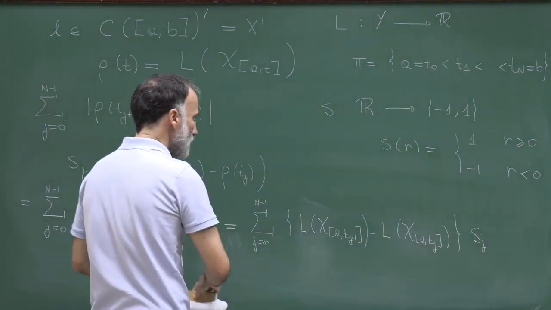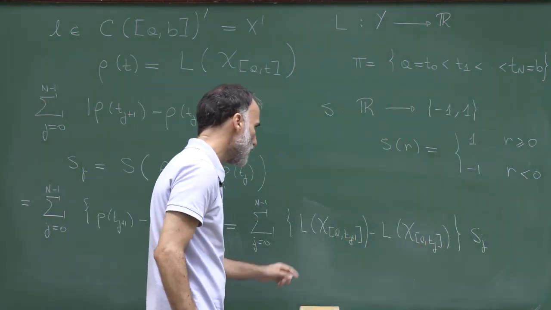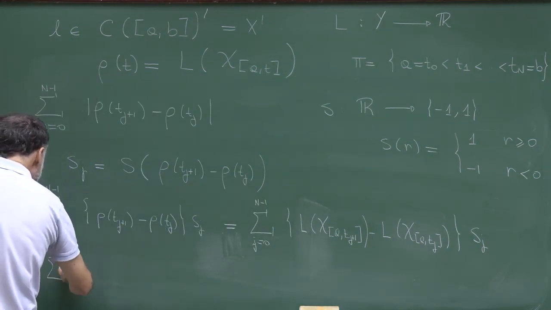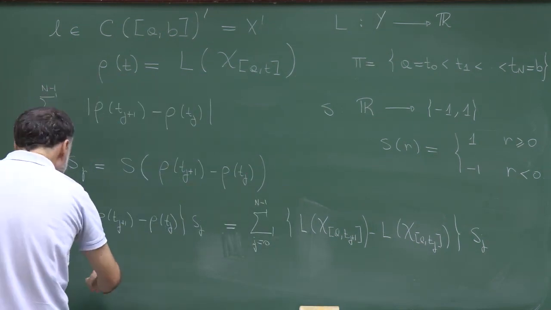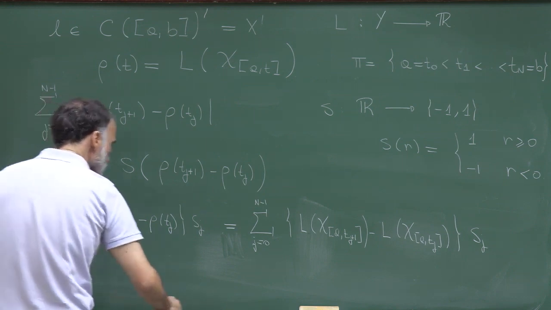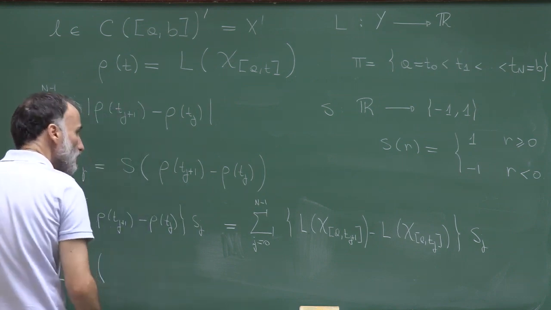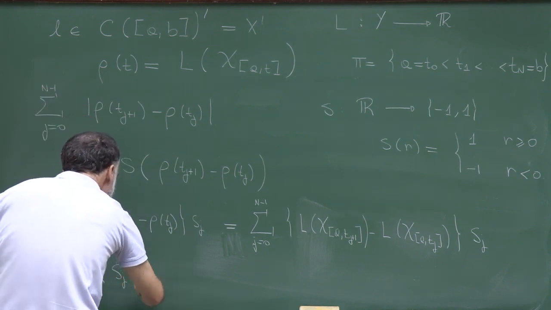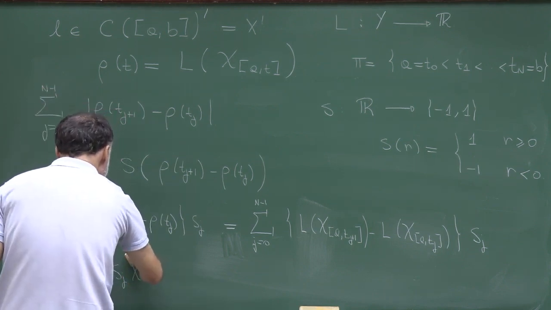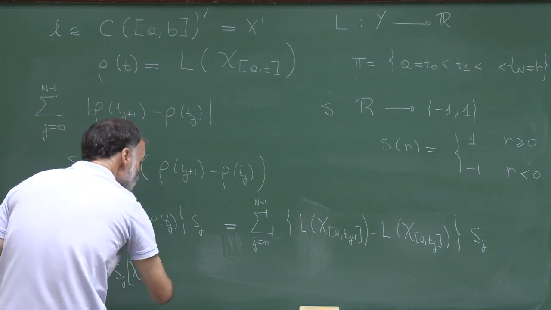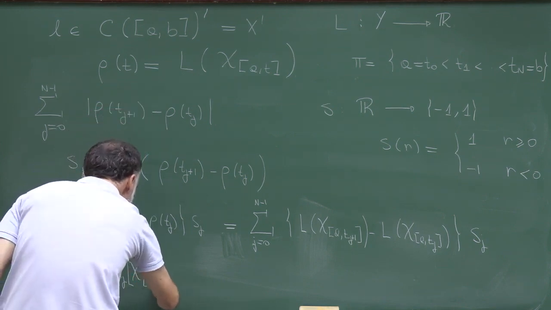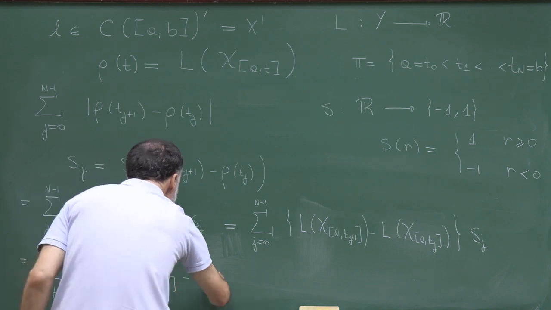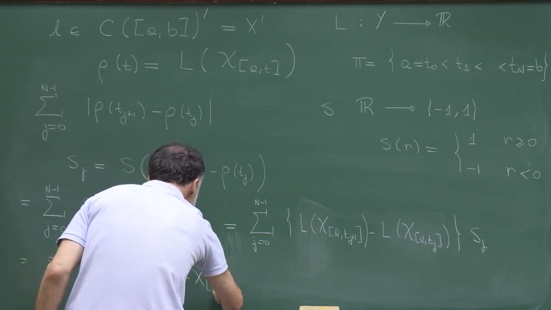So now I can use the linearity of L to rewrite this as a sum in j of L. Okay, let me go very slowly. s_j (chi_{[a,t_{j+1}]} minus chi_{[a,t_j]}).